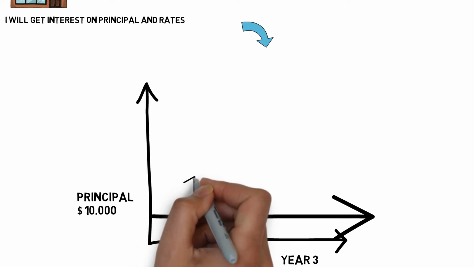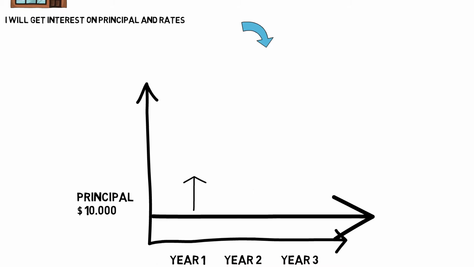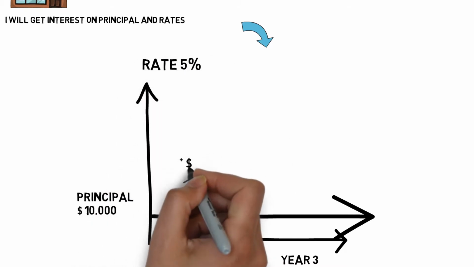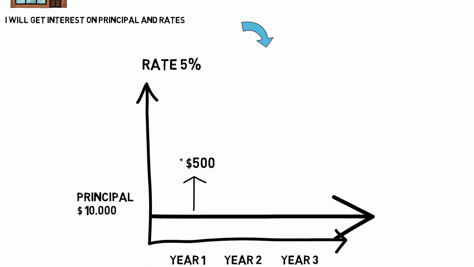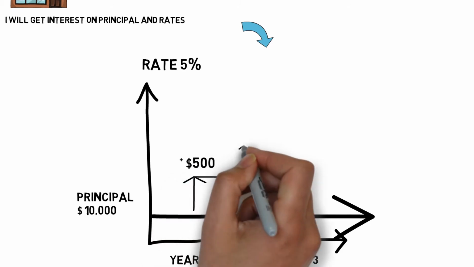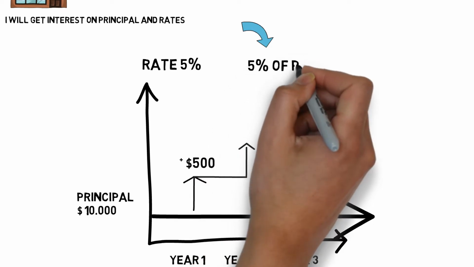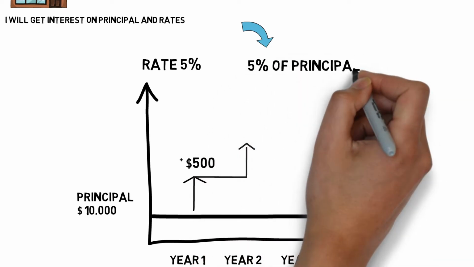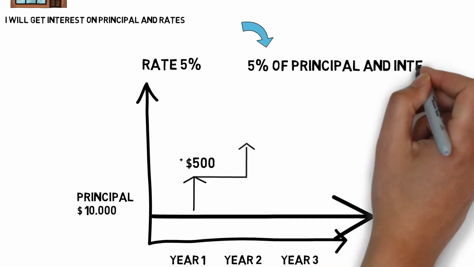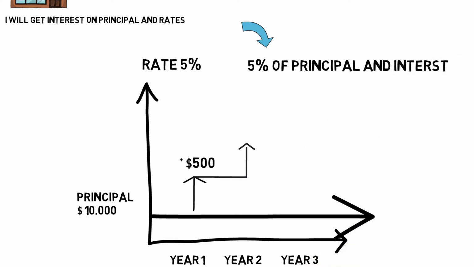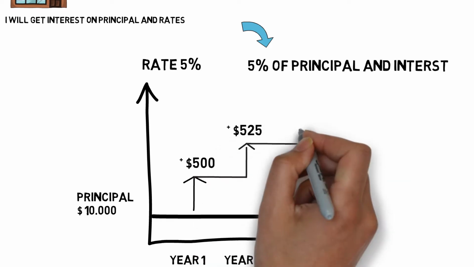So after 1 year, we get 5% on $10,000 as well, $500, just like we had with simple interest. But now year 2, this is where it's going to get interesting. Now we get interest of 5% on our principal and on our previously earned interest, which are the other $500. So now we get $525.